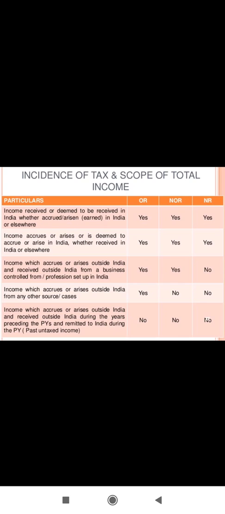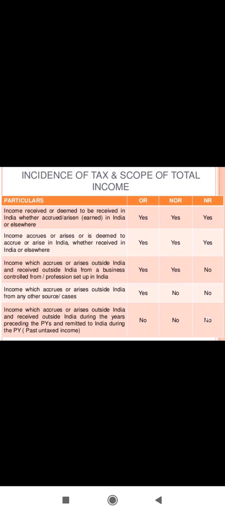Now the next situation is income which accrues or arises outside India and is received outside India from a business controlled from, or a business set up in, India. It means the income is received outside India and accrues outside India in a business which is controlled from India. In this case, ordinary resident and non-ordinary resident will be liable to pay tax, but non-resident will not be liable to pay tax.